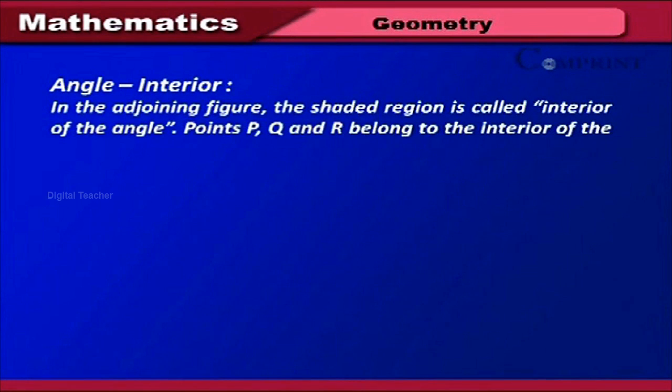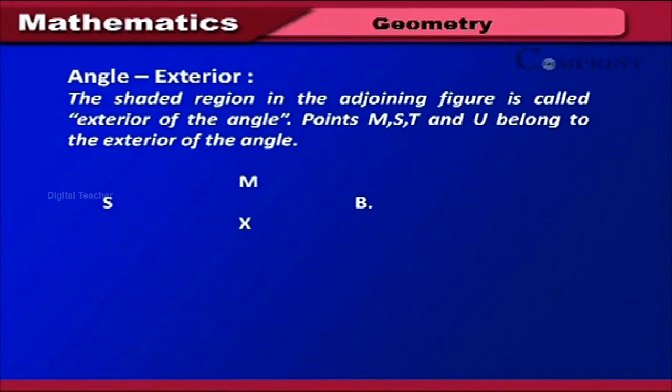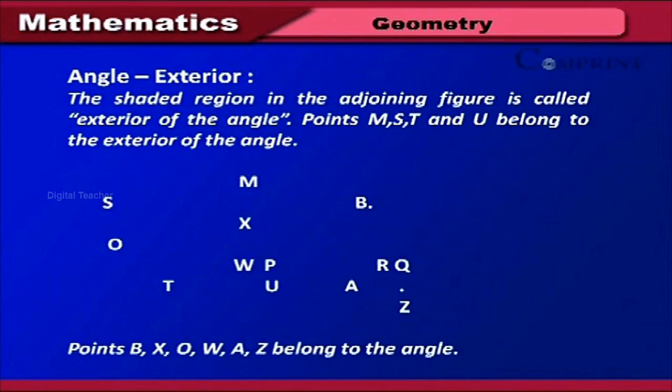Angle interior. In the adjoining figure, the shaded region is called the interior of the angle. Points P, Q and R belong to the interior of the angle. Angle exterior. The shaded region in the adjoining figure is called the exterior of the angle. Points M, S, T and U belong to the exterior of the angle. Points B, X, O, W, A, Z belong to the angle.